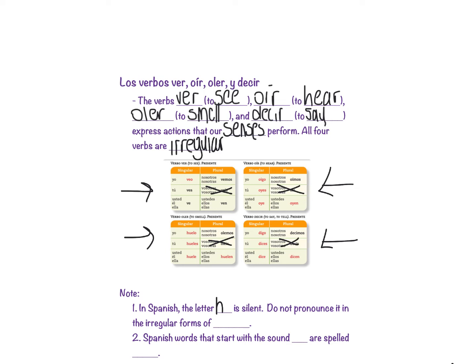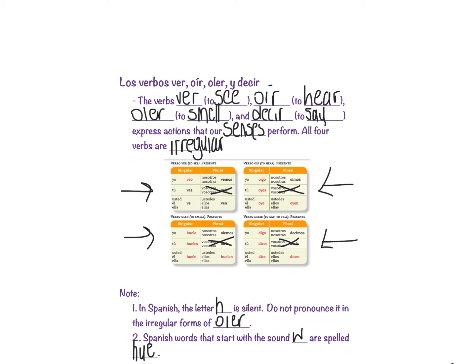We're bringing that up because of all the irregular forms of oler. That H-U-E almost makes a W sound in English, so H-U-E is pronounced like a W. So huelo, hueles, huele, olemos, and huelen.